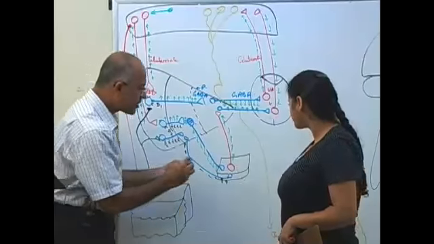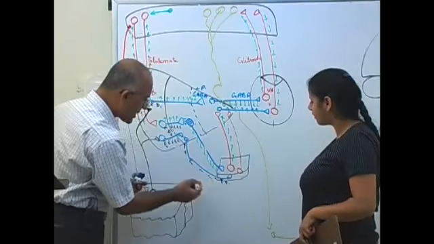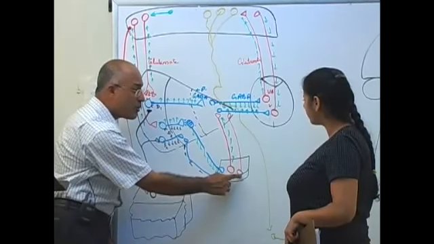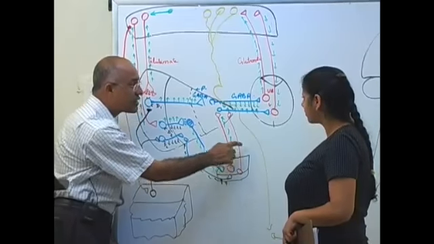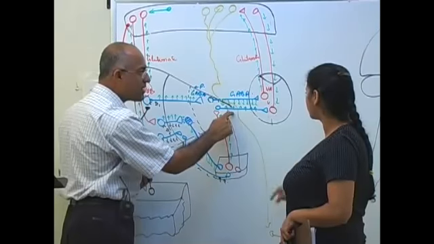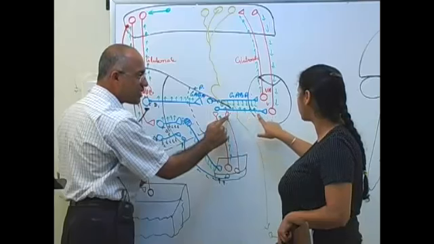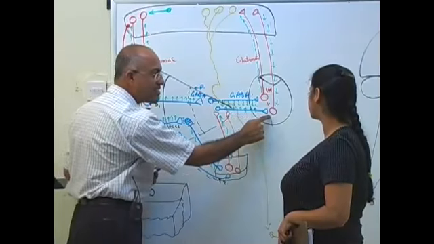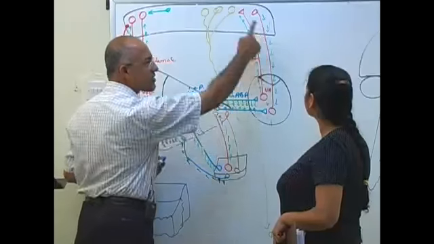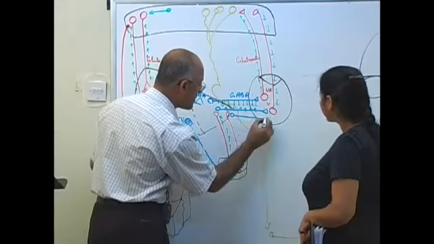But actually, there should be another connection here, ideally speaking. So when there is more GABA here, this specific neuron will be inhibited. When this neuron is inhibited, there is less stimulation to another GABA neuron, and that will become more excited. This one is less excited because it was stimulatory. Less excited means less inhibition to the next, and that will be a positive result. But we don't want positive, right? Let me tell you.